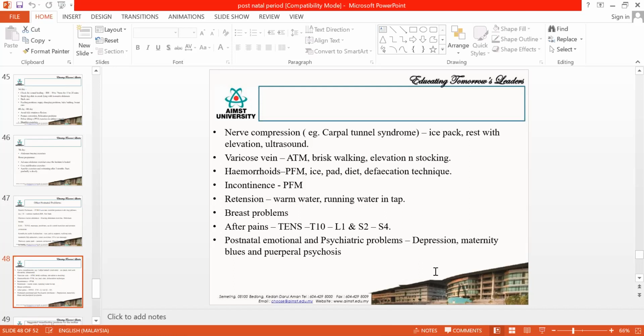These people will start to beat the baby. Sometimes they will be killing the baby also. So you need to be very careful. You have to give good psychological counseling to the mother, and you advise the partners to be more supportive, so that they are able to come out of the depression.